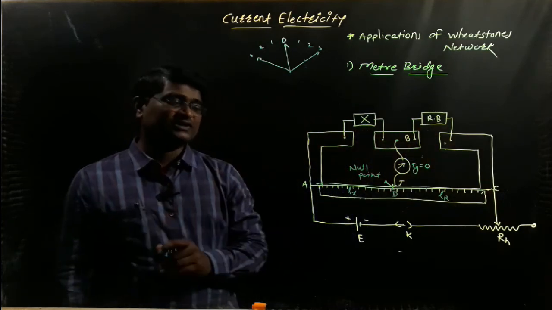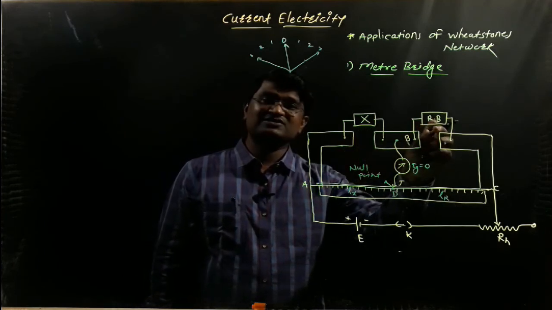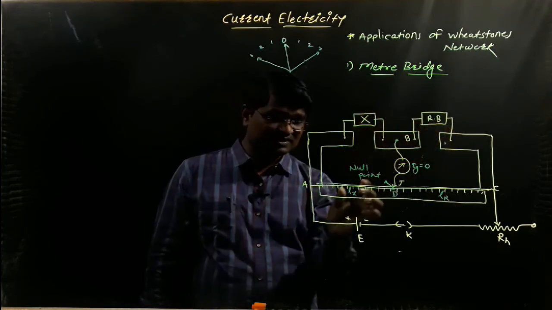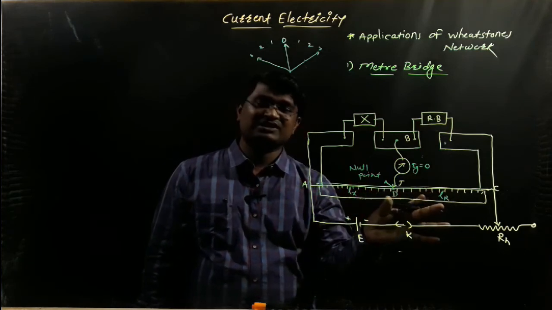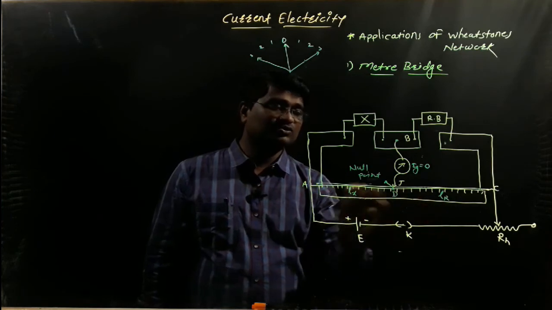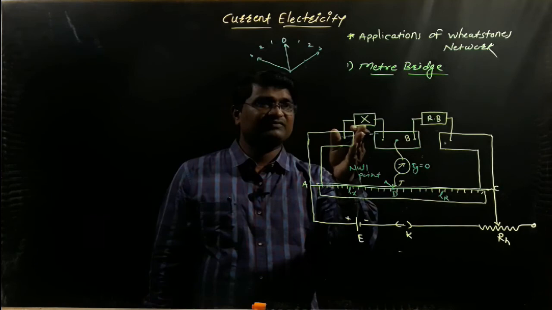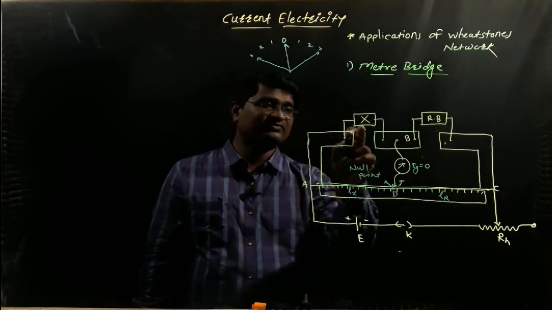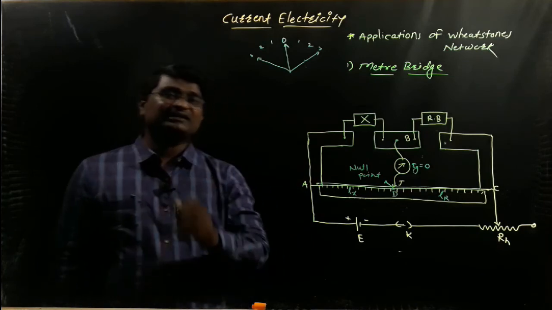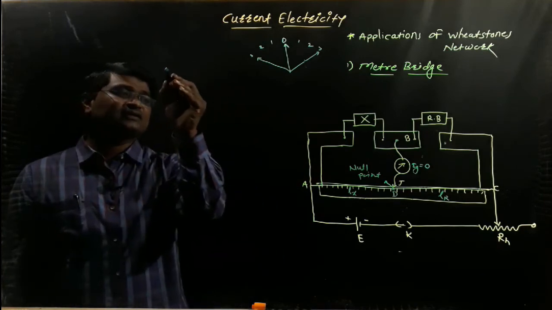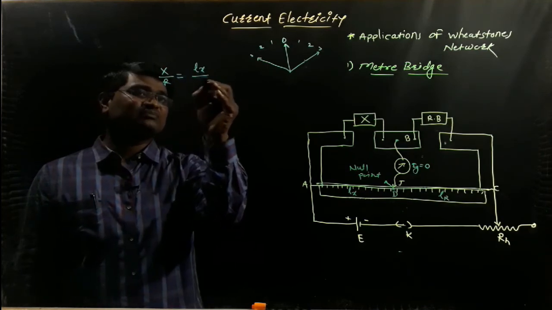So we know the four resistances. X is the unknown resistance. We take a suitable value of resistance in the resistance box, so R is known. Lx and Lr we can easily measure with the help of a meter scale, so we know these three quantities. With the help of the balancing condition of the network, we determine the unknown resistance X: X upon R is equal to Lx upon Lr.